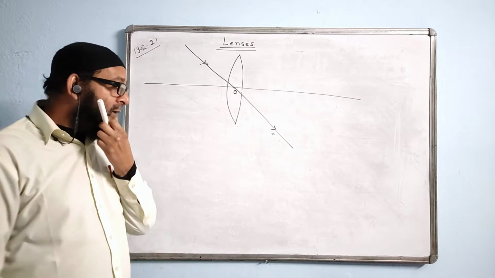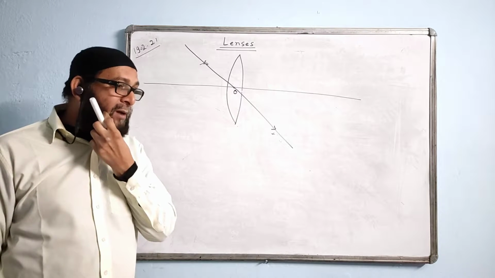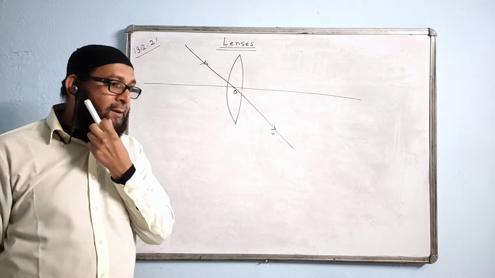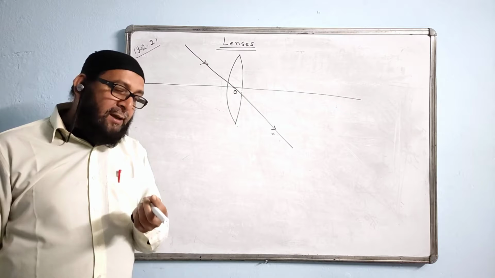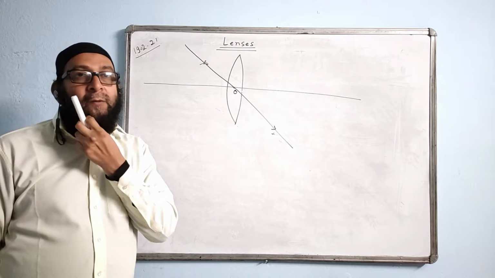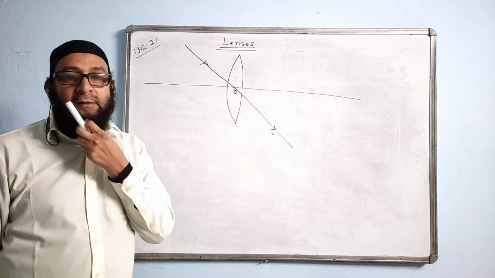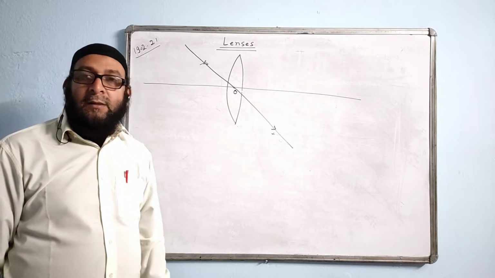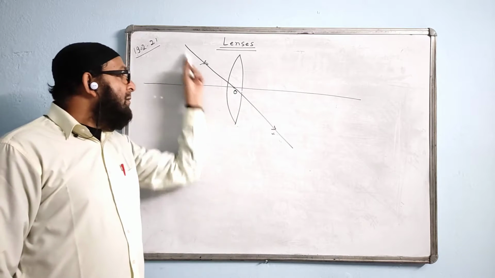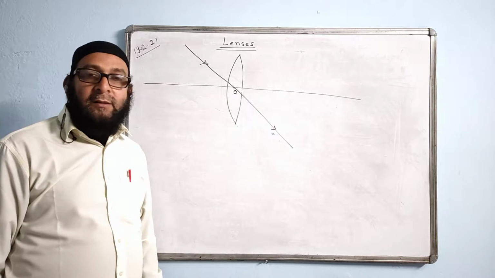It is not pole either. It is not a mirror. In mirror there will be a pole, but there is no pole over here. The question is why an incident ray through O passes undeviated by the lens. Why does the ray not bend and go straight?